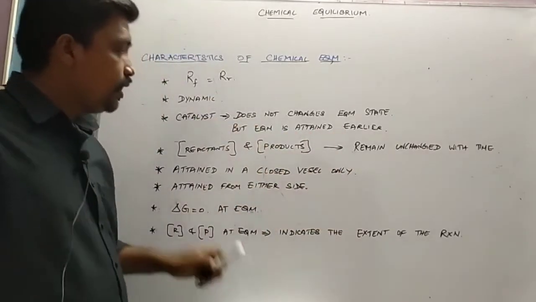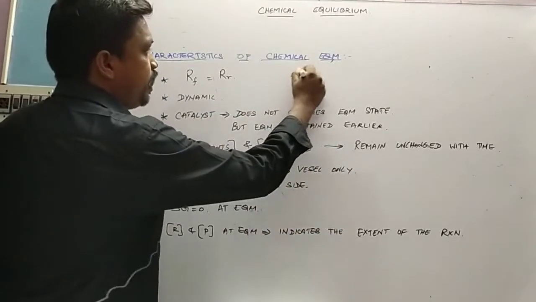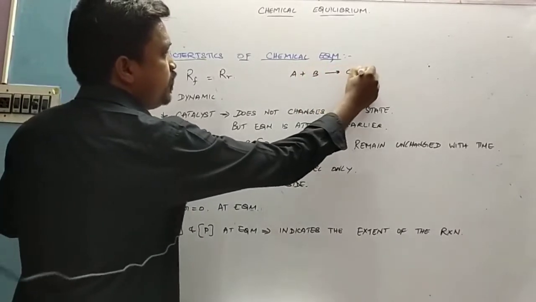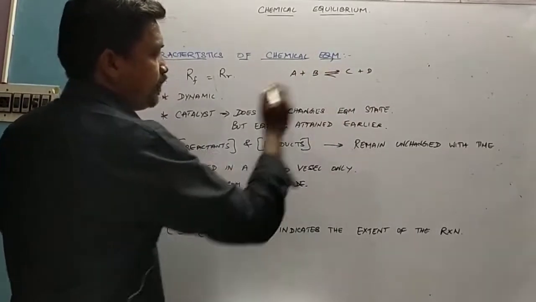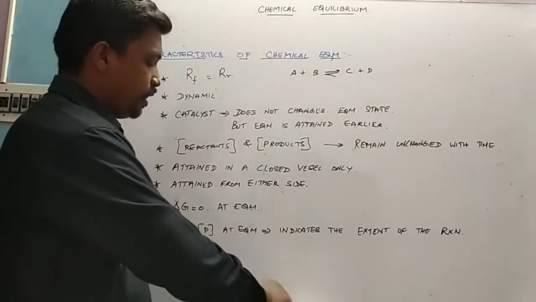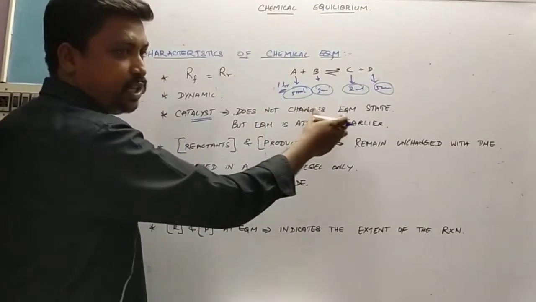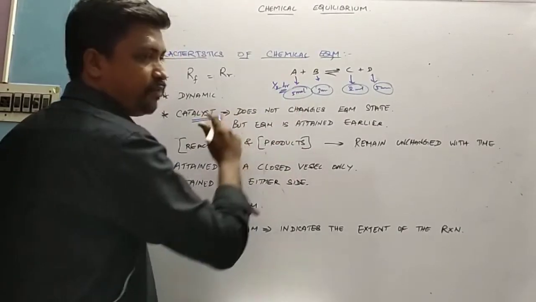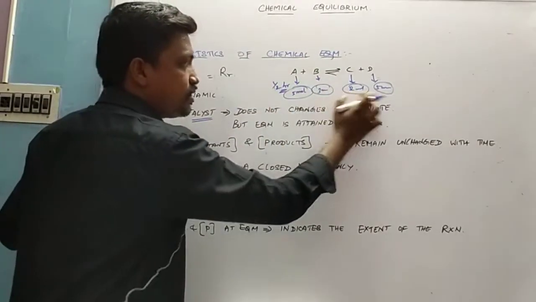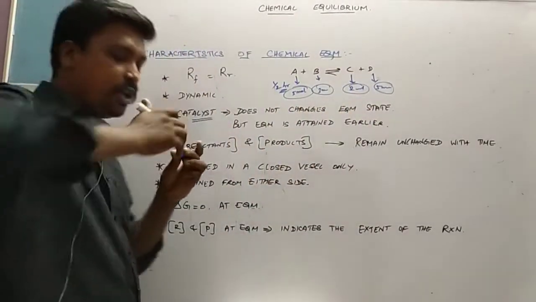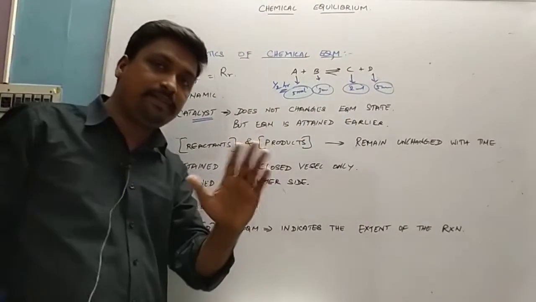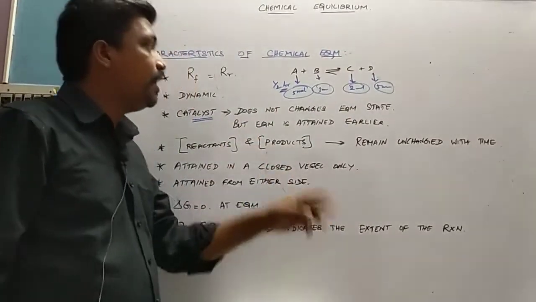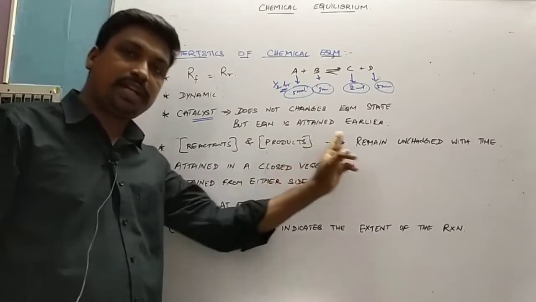See here, if we take A and B, which form C and D. After some time, in the reverse reaction, C and D form A and B. Say 1 hour is needed for reaching the equilibrium. If we use a catalyst, it takes less than 1 hour, let it be half an hour. Within half an hour, this concentration level is reached. So it does not change the equilibrium, whereas it makes the equilibrium attain earlier.